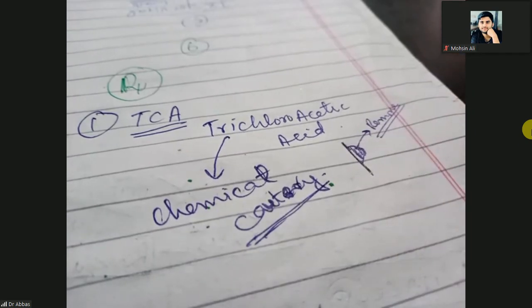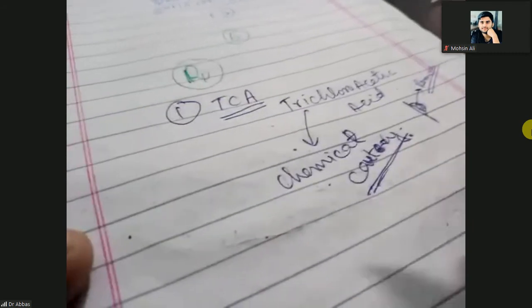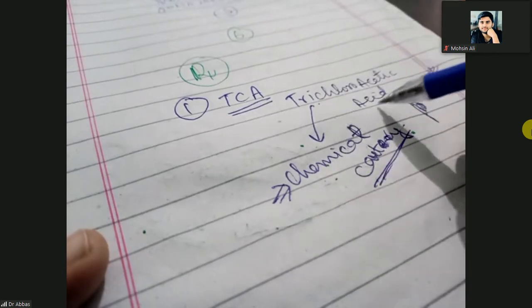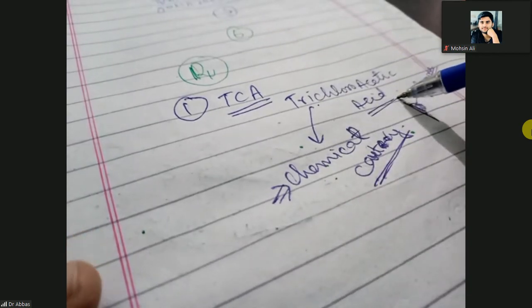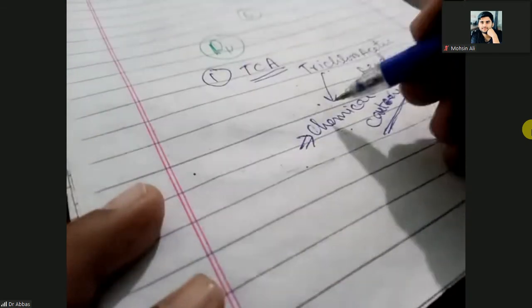Burning and removing extra tissue from the body, that is cautery. So what is chemical cautery? It means when you apply trichloroacetic acid, it will kill the wart by destroying the proteins, by denaturing the proteins. So this is a chemical cautery.